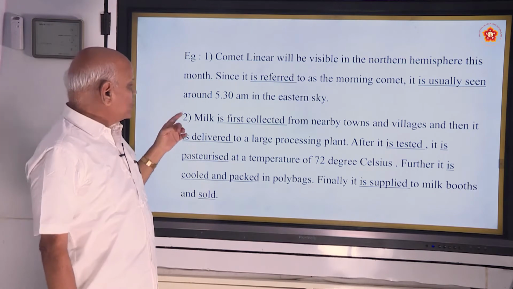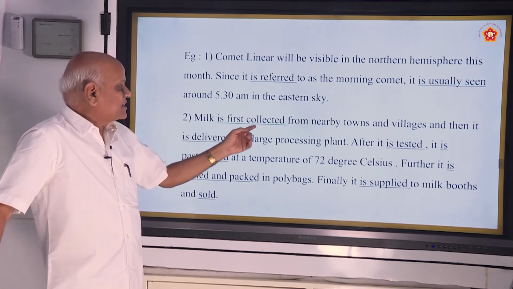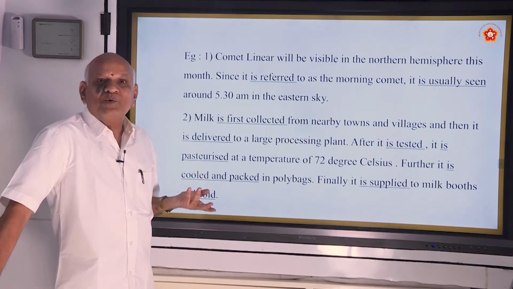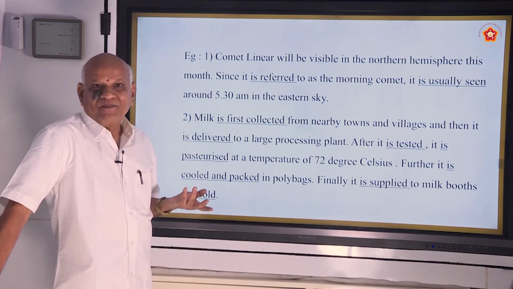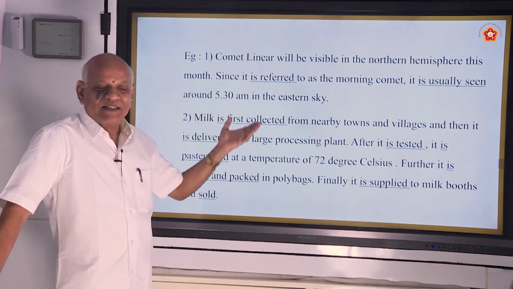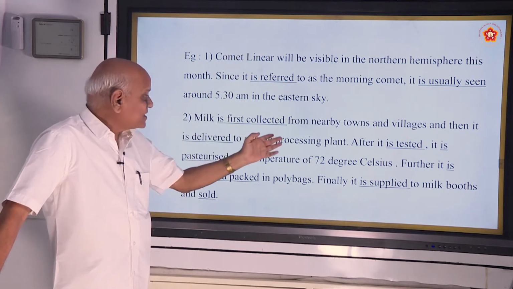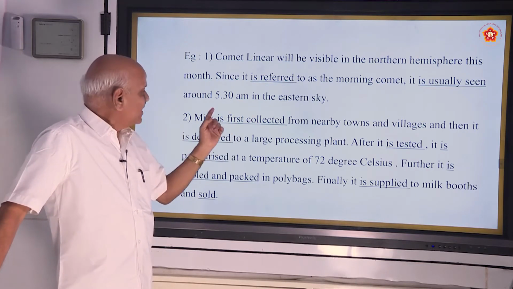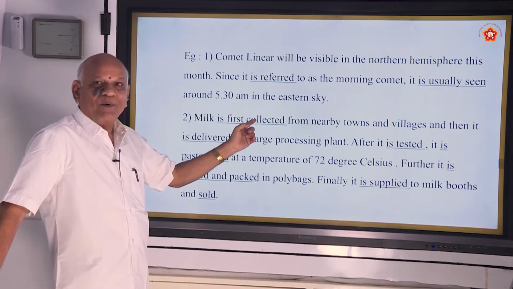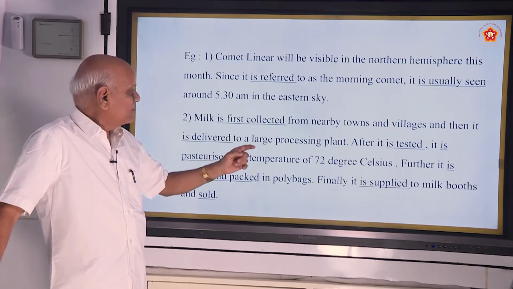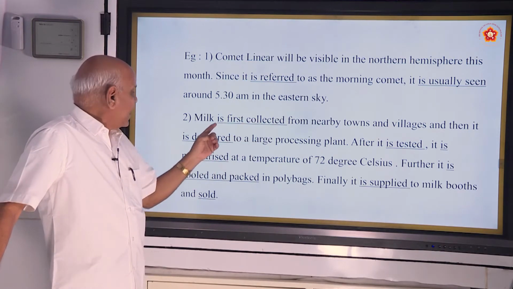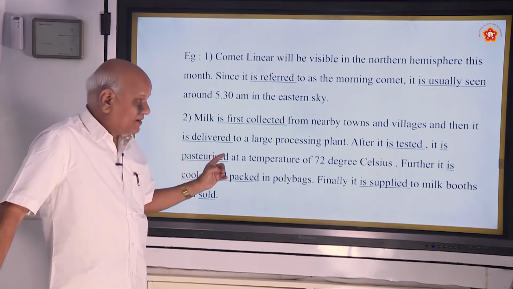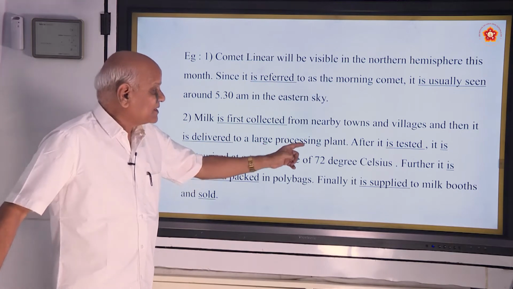And example number 2, milk is first collected from nearby towns and villages. This is a usual procedure. That is a fact, and this is a procedure. Milk is first collected. These are very important, to be form plus PP, from nearby towns and villages, and then it is delivered to a large processing plant.